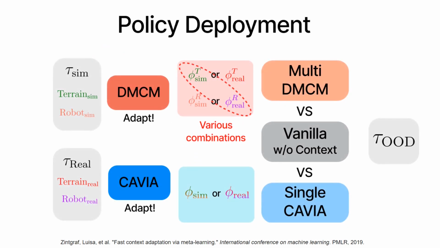We compared 3 policies. Multi-DMCM policy, which can use disentangled terrain and robot property context vectors from the DMCM dynamics model for context information. Vanilla policy, which serves as a baseline without any context information. Single Cavia policy, which uses a single entangled task context from the Cavia dynamics model. We can recombine the disentangled context from different datasets at the multi-DMCM model, while the single Cavia model cannot.